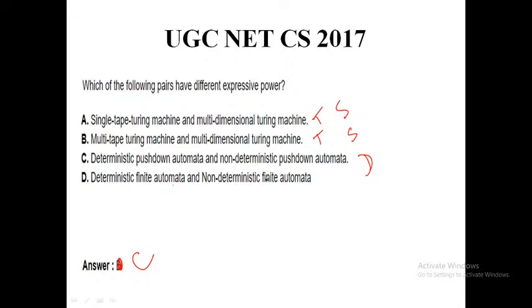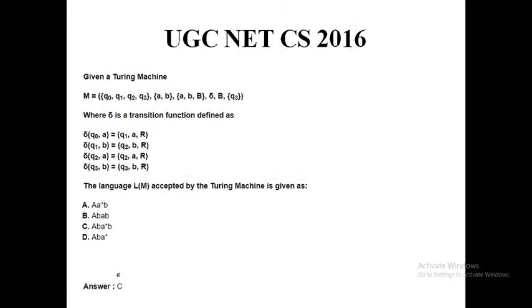Deterministic finite automata and non-deterministic finite automata have the same power, because all epsilon-NFA can be converted into NFA, all NFA can be converted into DFA, and all DFA can be converted into the minimized DFA. We have already proved that multiple times, and discussed it over the course of 2020. So I can say that this power is also the same. So our correct option is not option D, not option B, it is option C.